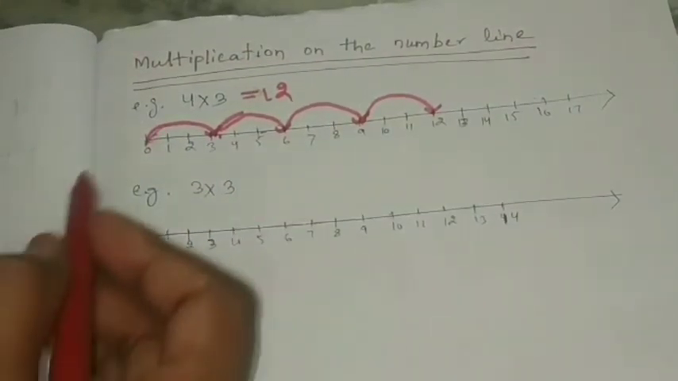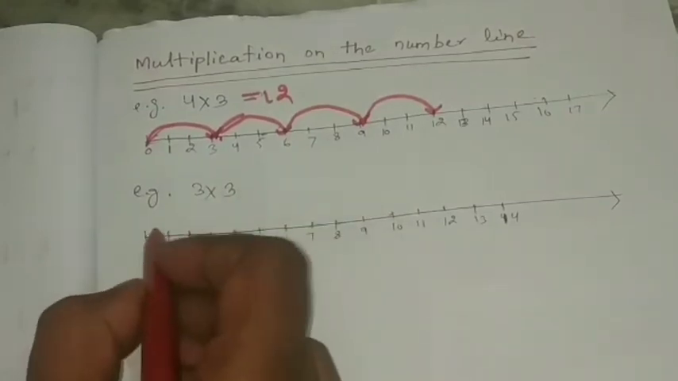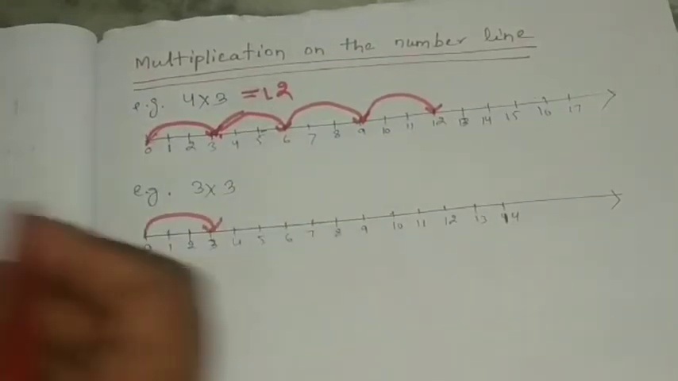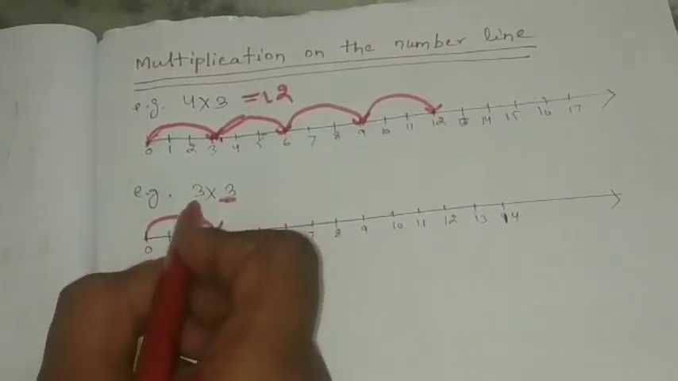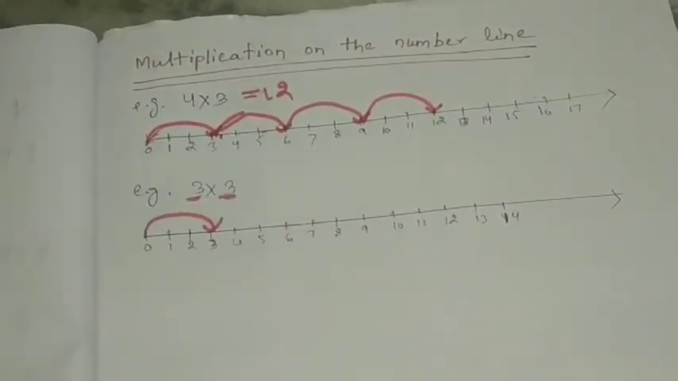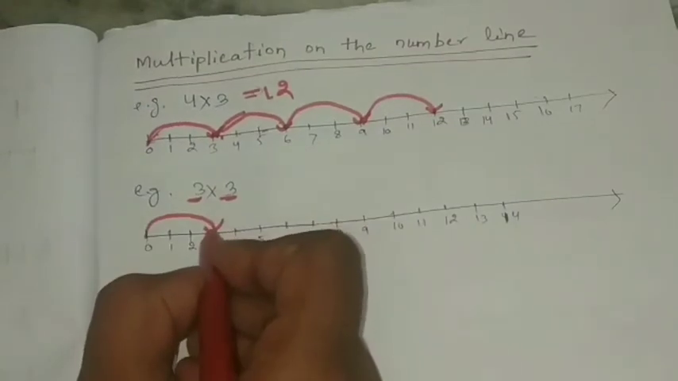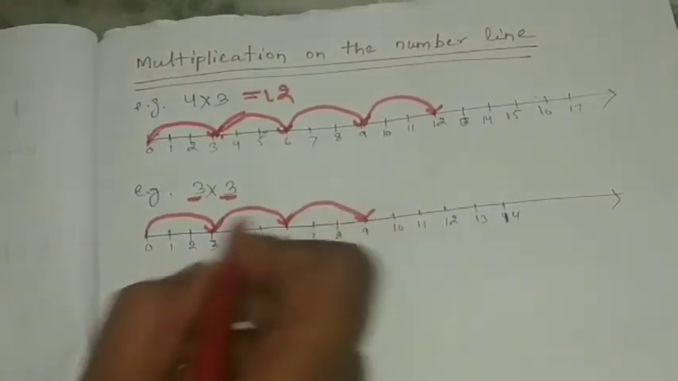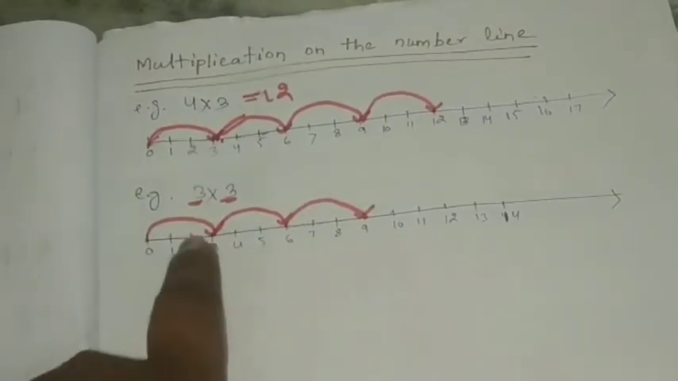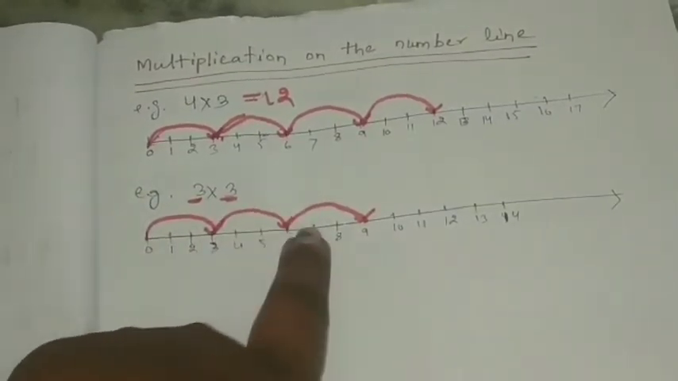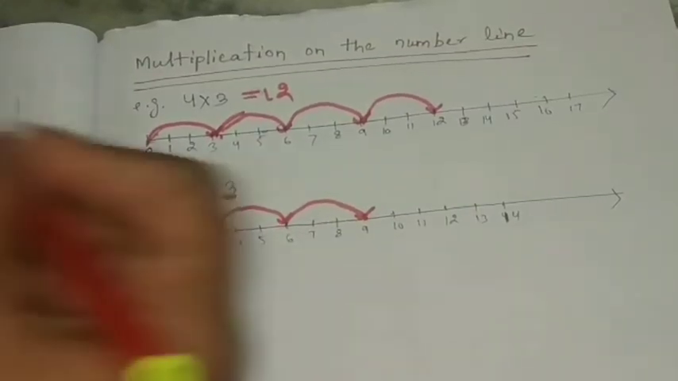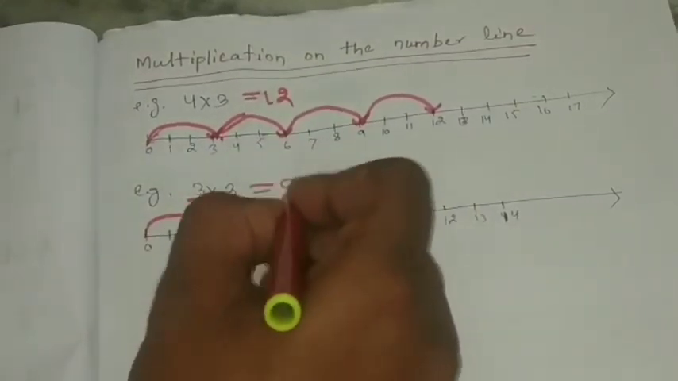Next we will see 3 into 3. So first I will take 3 units at a time. Okay, 3 units at a time. Next I also have 3. So how many times will I move? I will move this type of move 3 times. So what have I got? The answer is 9.